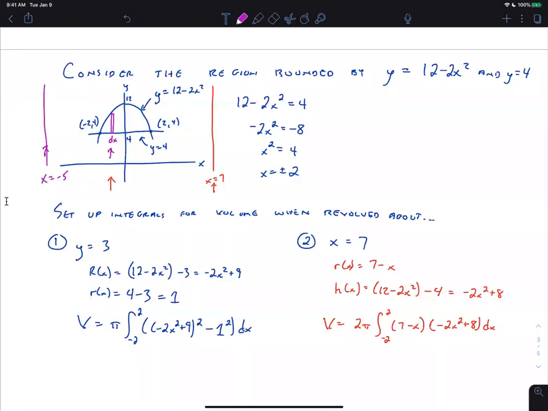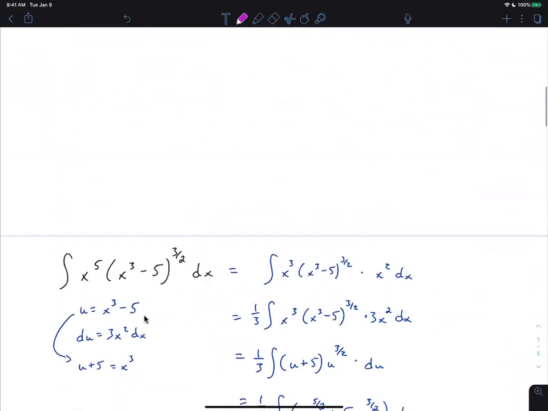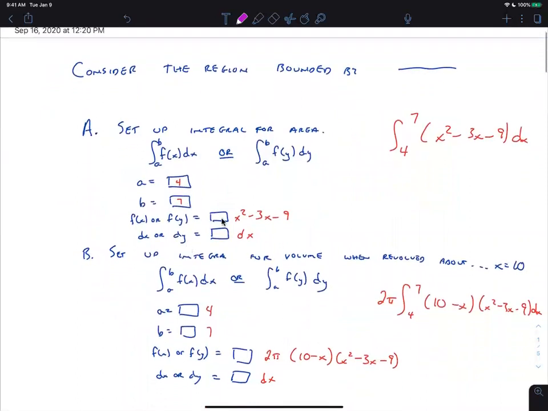Okay, so this is the disk washer method, which is an example of slicing. The second one is the shell method. Somebody asked where I got 7 minus x. So that's where we got that, and that would be the final answer. It depends on what the question asks. If we're asking you to just set up the integral, this would be the final answer. This is the type of problem I was talking about way back up here, where this is the way you would enter that in. Does that make sense to everybody?